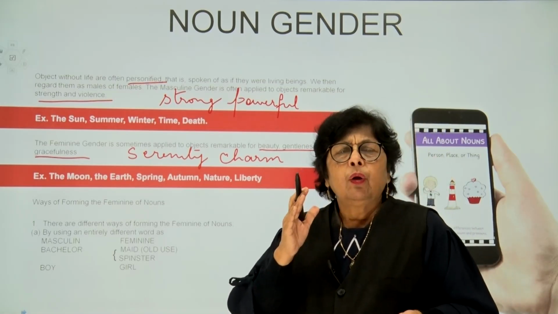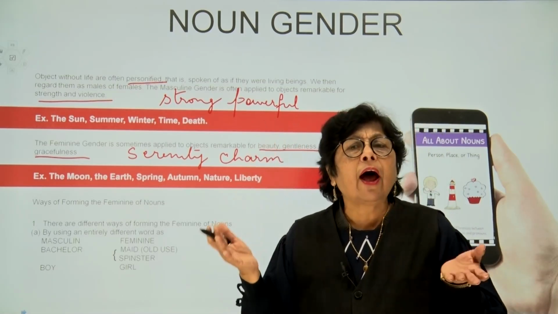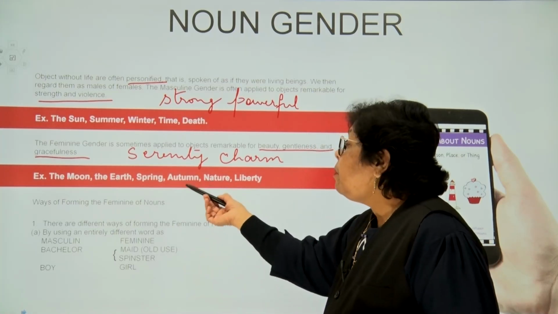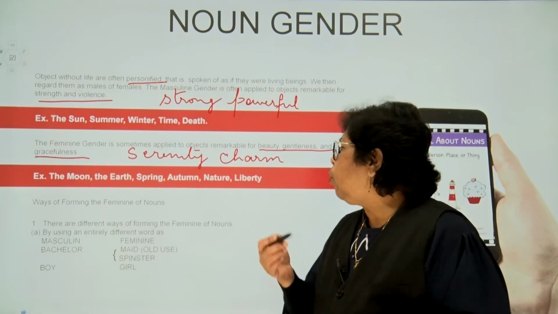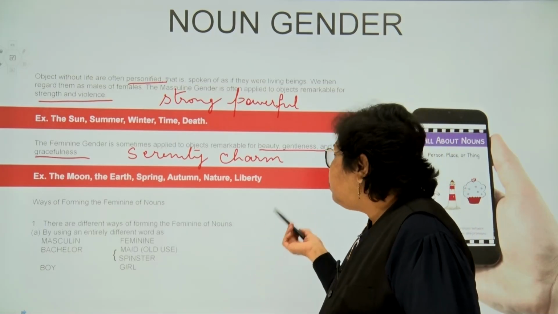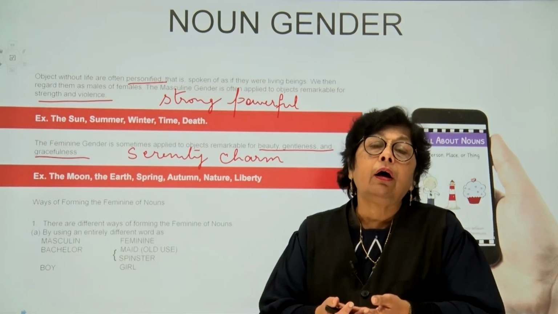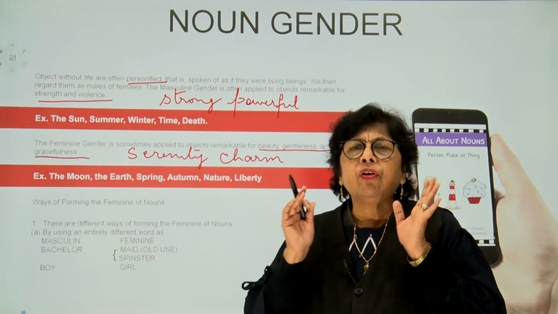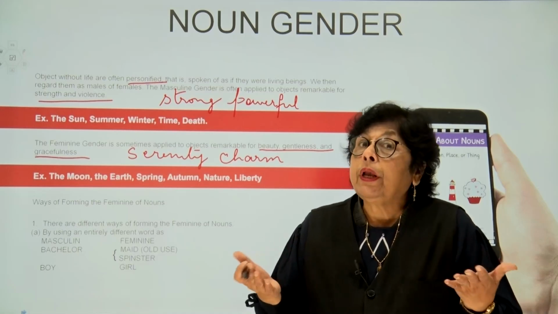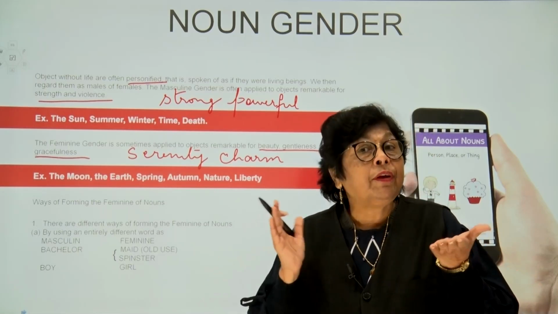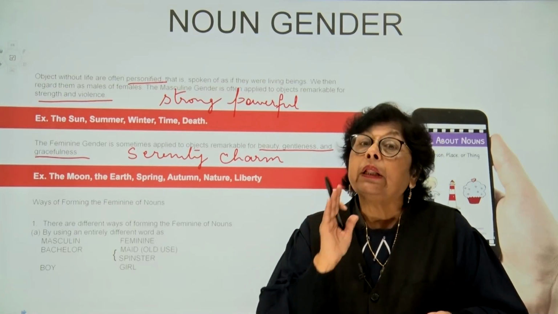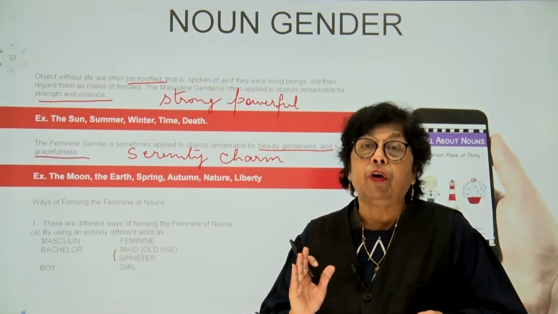The moon with the shimmering and glittering light. Earth is called Mother Earth. Children, similarly, the spring season, autumn, nature, liberty. Now, these are very, very feminine. They're very serene, very gentle, very graceful. So we term them in the feminine gender, when, children, they are personified.